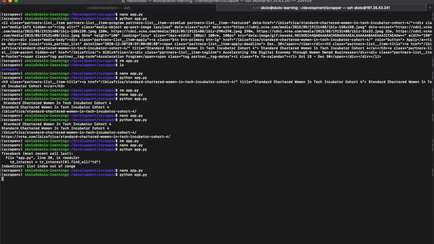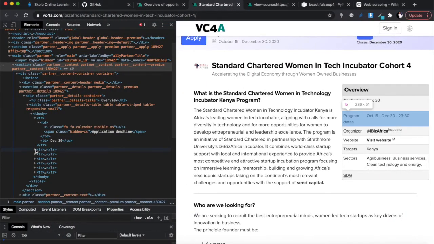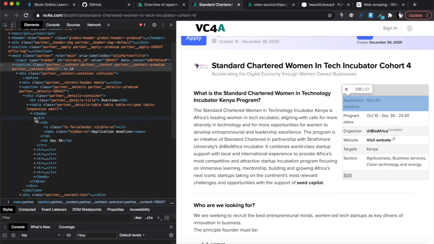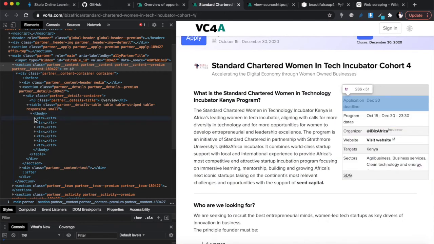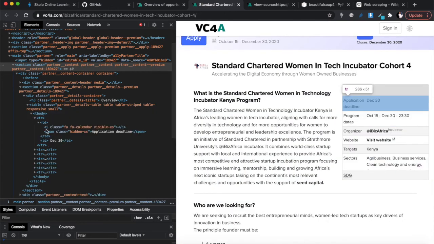Let's see what we're missing here. Okay, so it's an empty array. That's very weird. So find all TR. So there's a TR there.